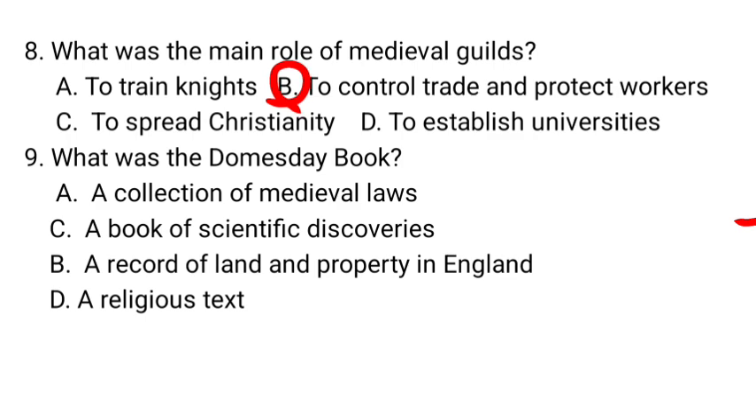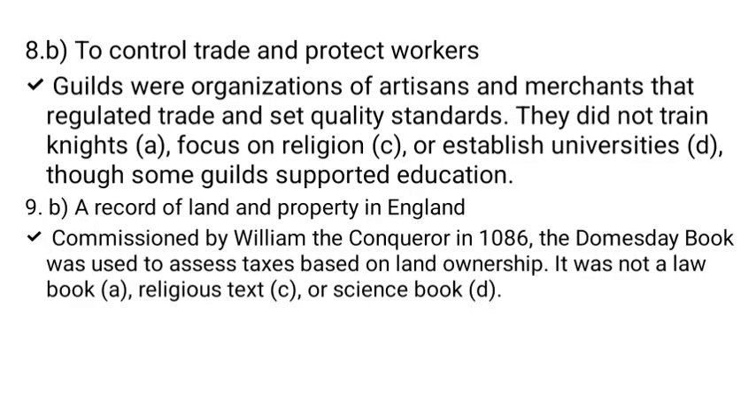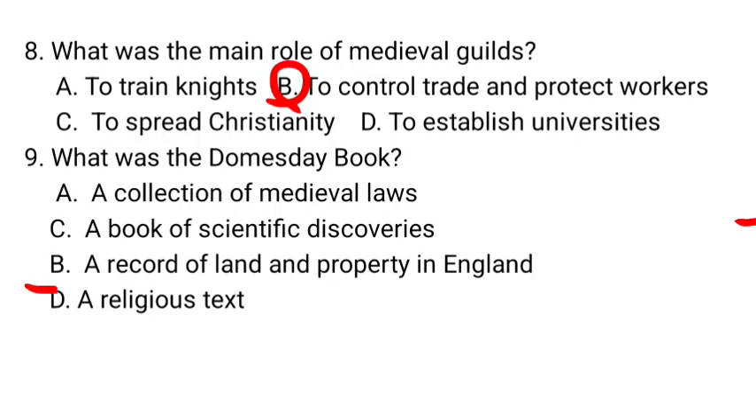Domesday Book is a record of land and property in England. Commissioned by William the Conqueror in 1086, the Domesday Book was used to assess taxes based on land ownership. It was not a law book, not a religious text, and not a science book. Here, B is the correct answer.